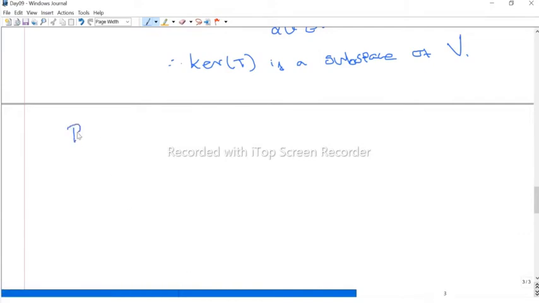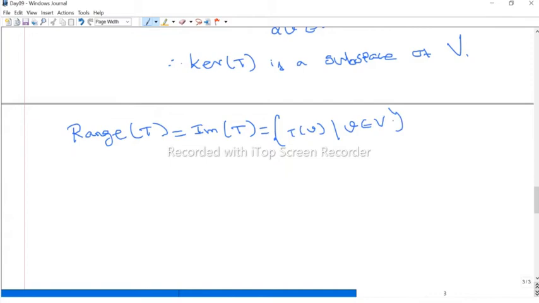So we are collecting the range. The range of T, sometimes denoted Im(T), the image of T. That is, we are collecting all the images T(v), where v is in V. All the images. Now this T(V) should be in W, the codomain, right?